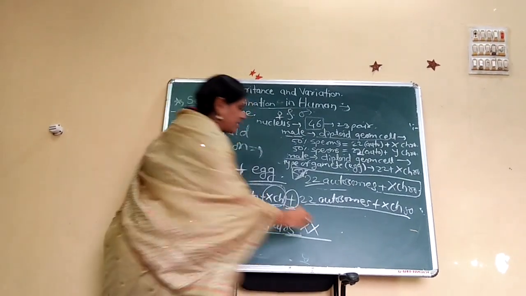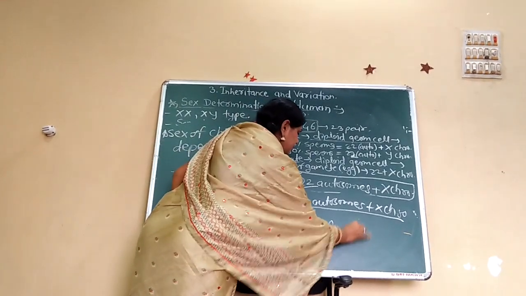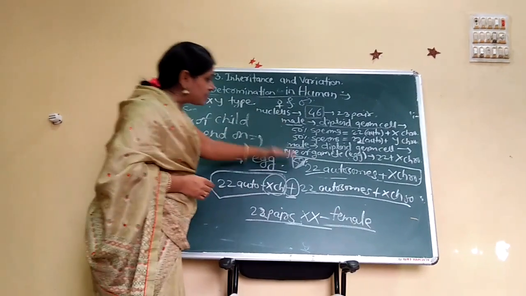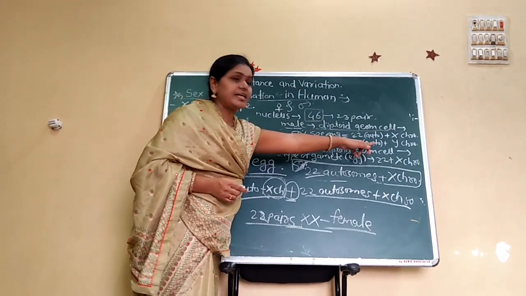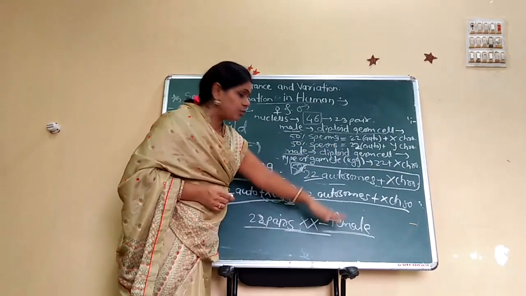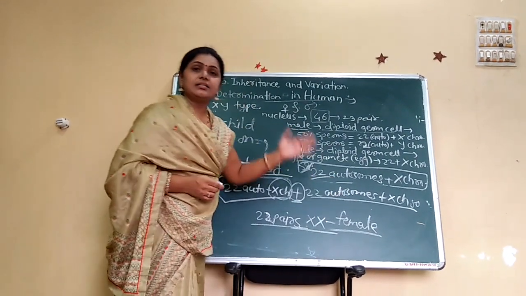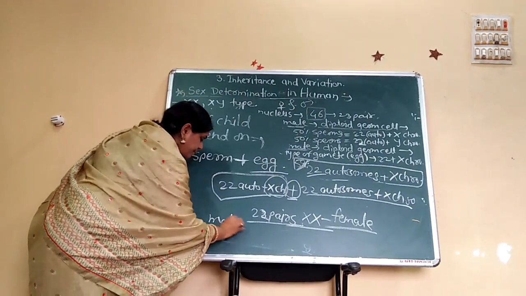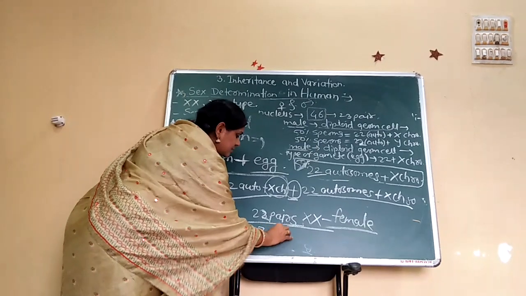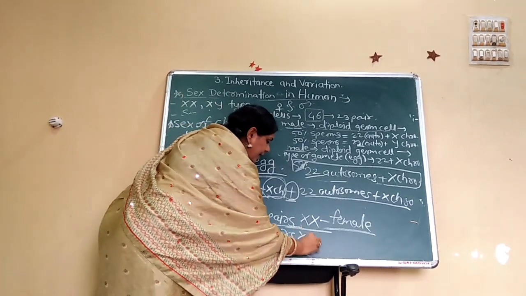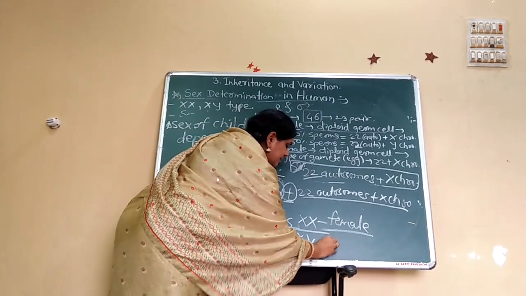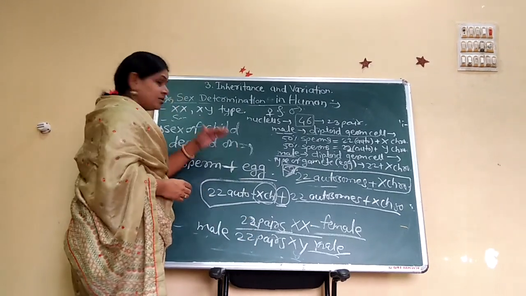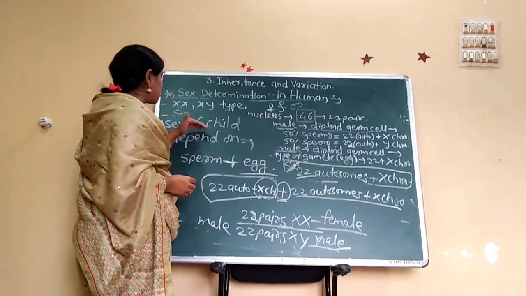And when a sperm carrying the Y chromosome fuses with the egg, the child will be male, XY. That's why the sex of child